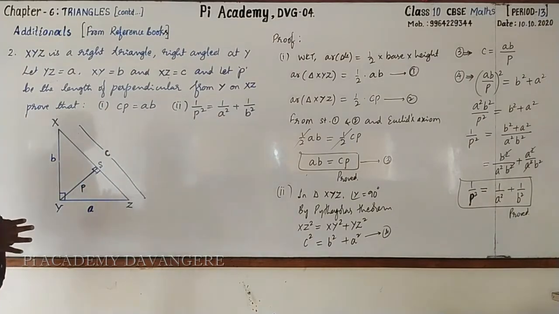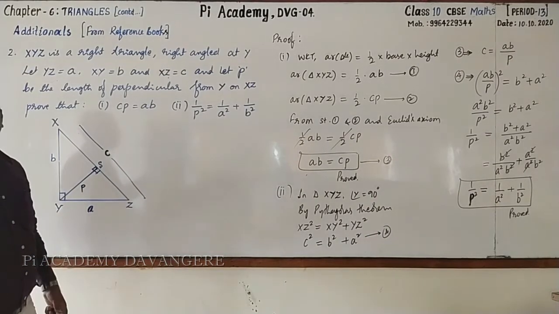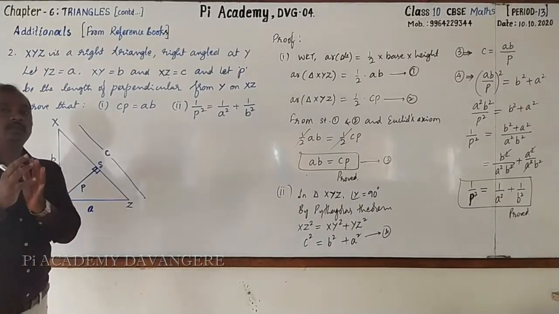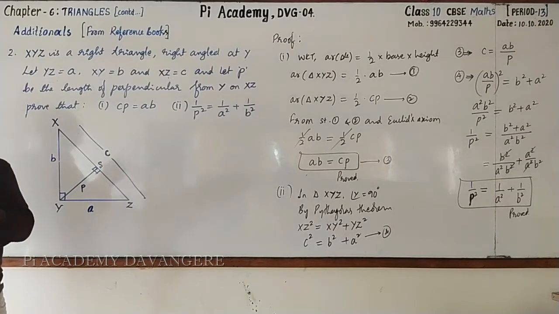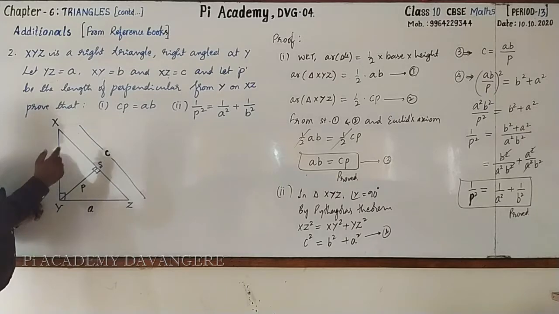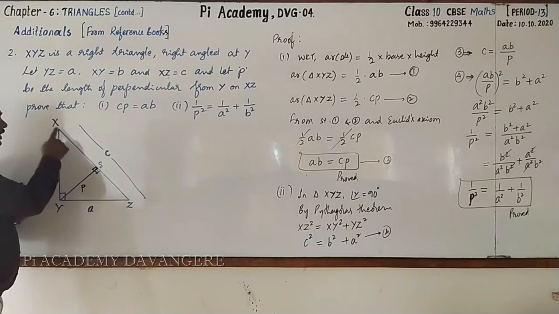Dear students, you all may be thinking that this figure is just like the geometrical figure which we come across before proving Pythagoras theorem, that gives us the information about results of similarity of triangles. Is it not? You just recall that one. The perpendicular drawn from the vertex of the right angle to the hypotenuse divides it into two similar triangles. Can we go for taking the similar triangles as ZSY and YSX?